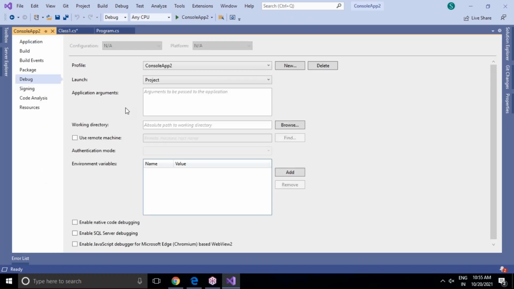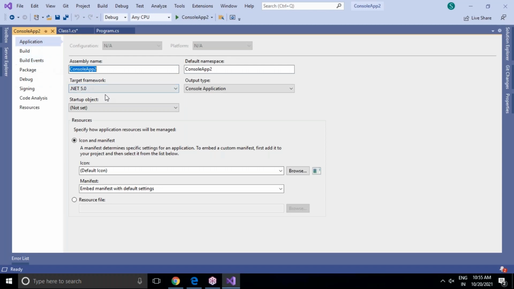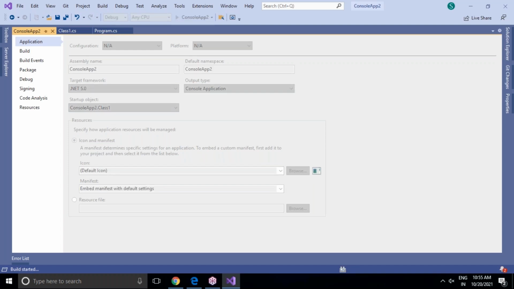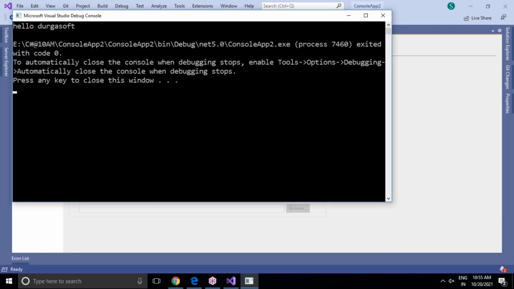Automatically you will notice the build option is there. In the application option, you can see target framework 4.0. Not set is there. Your application name is console application 2 dot Class1, and I want to run that. Save it, then run it. So you will be able to get Hello Durga Soft. This is the way of changing the startup object from .NET Framework to this .NET Core software.